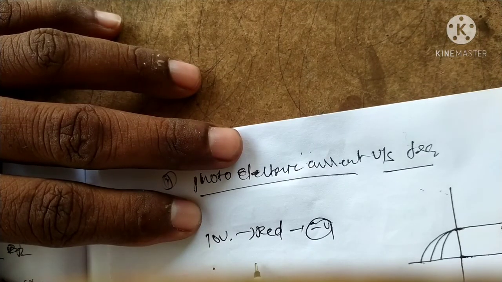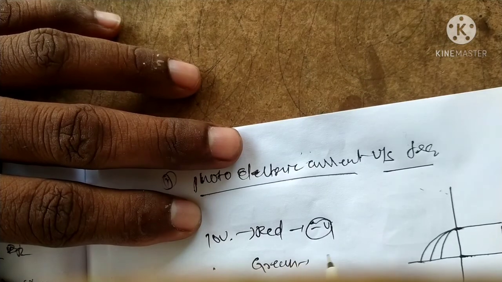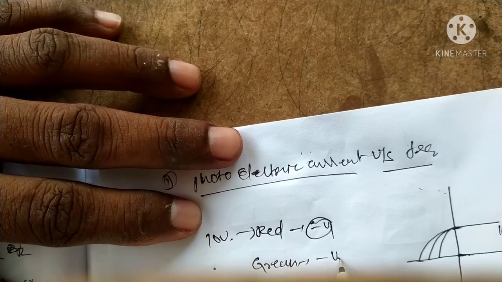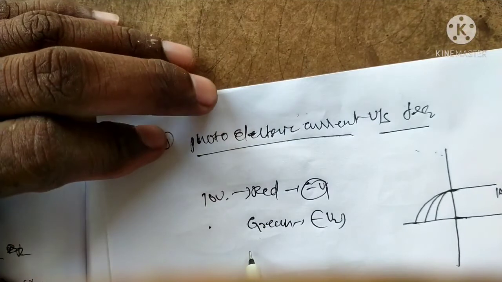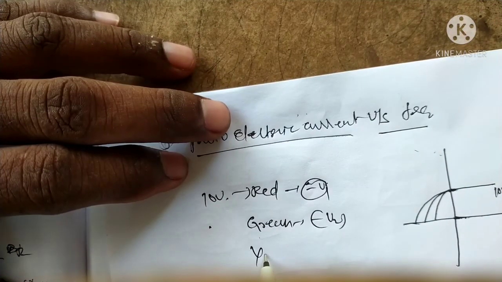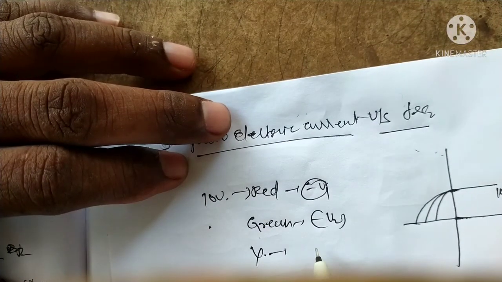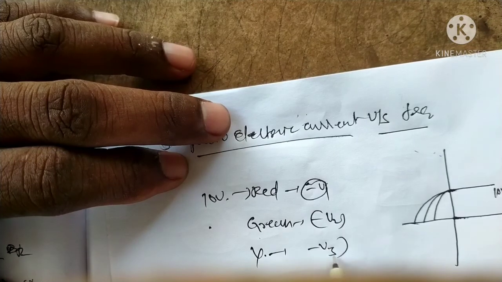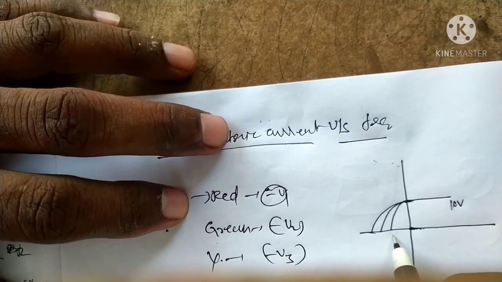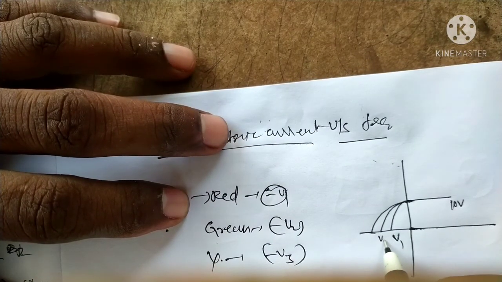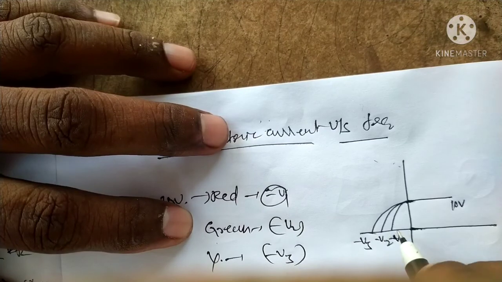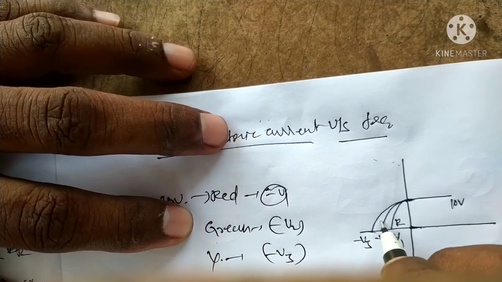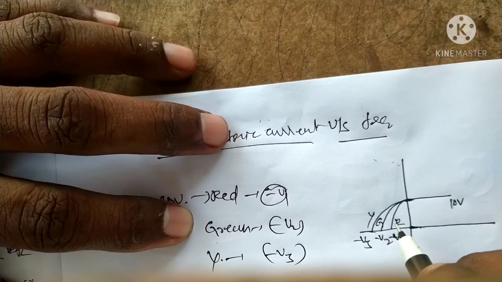Same at 10 volts, for green the negative potential is V2. Next is yellow, at 10 volts, minus V3. That is V1, V2, V3. Minus V1 is red, this is red, green, yellow.